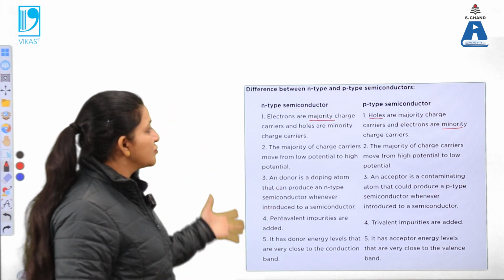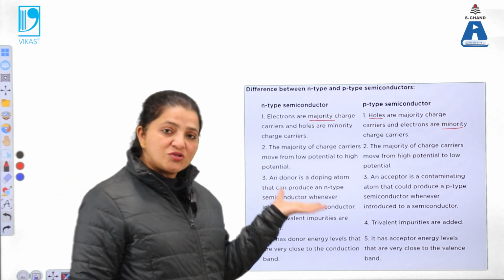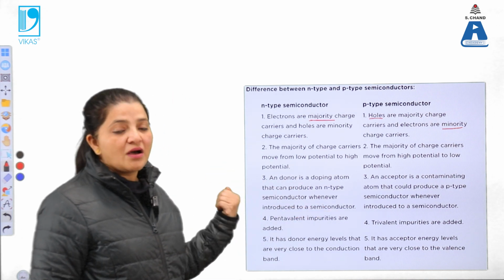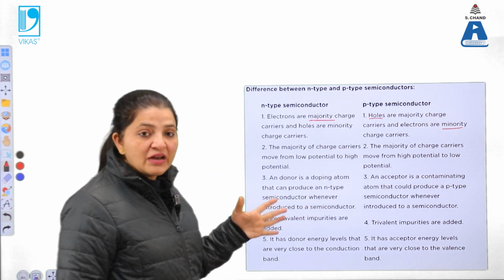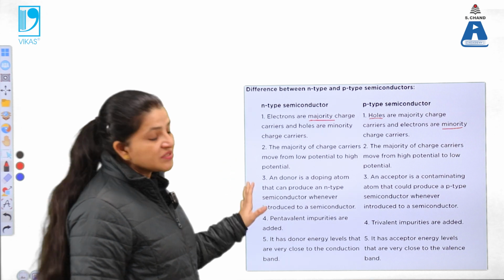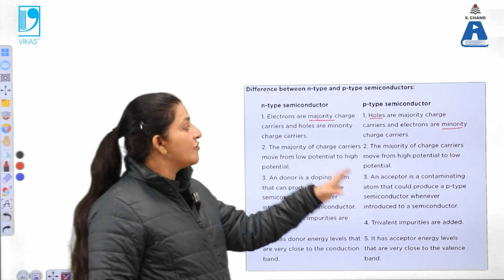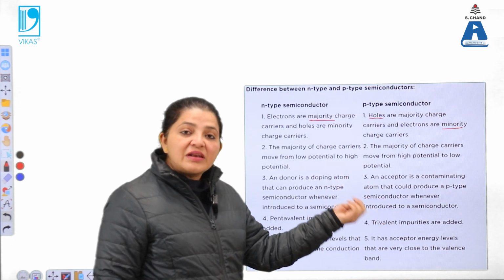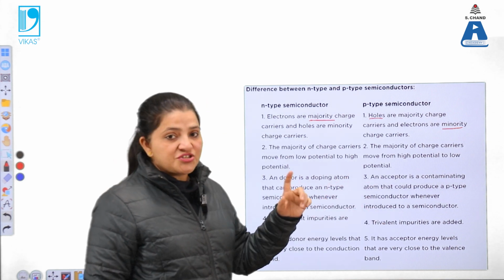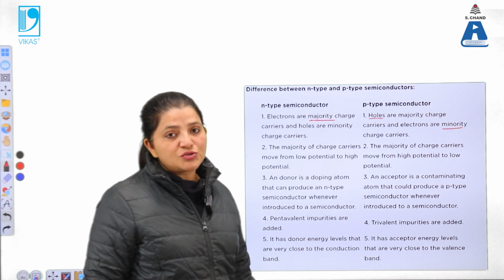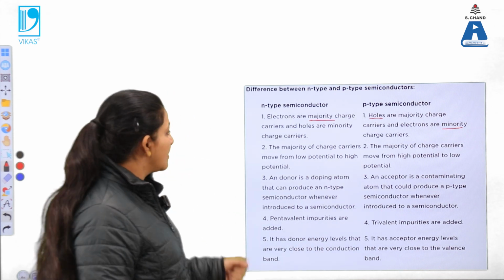So that means when a pure semiconductor is doped with a dopant which has more electrons than the pure semiconductor, then it is known as n-type semiconductor, and when it is doped with a material having fewer electrons in the valence shell, then such a material is known as p-type semiconductor.